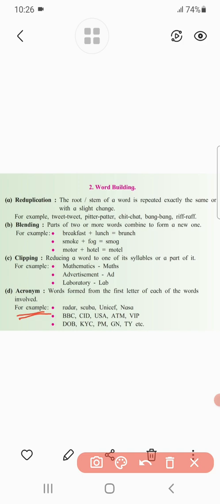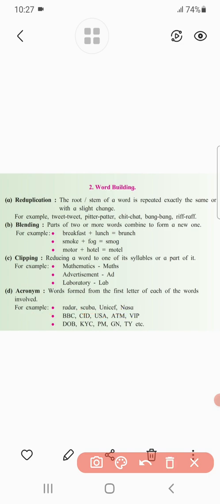Here some examples are given. We will see radar. Radar is made from the initial letters of words for a kind of technology. Again, scuba, this is also a short form. UNICEF, you already know that it is an organization of the United Nations. NASA, you already know.